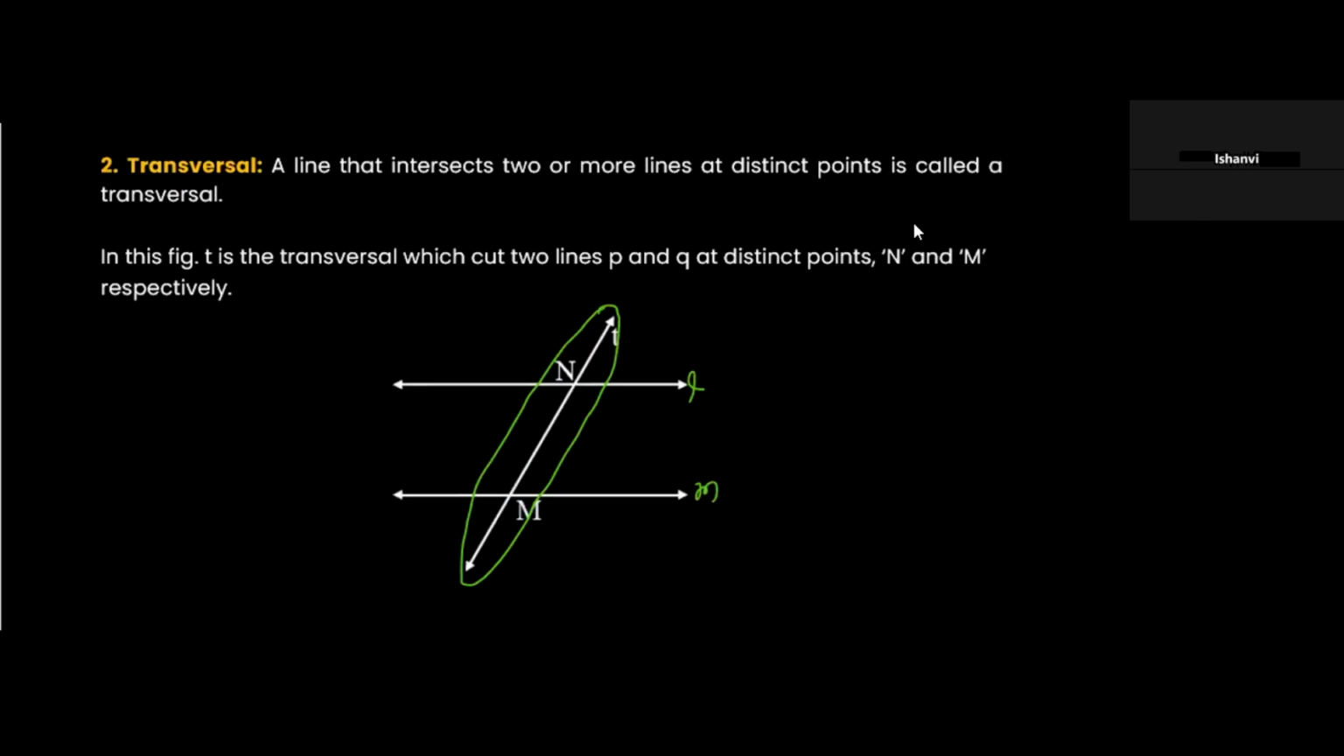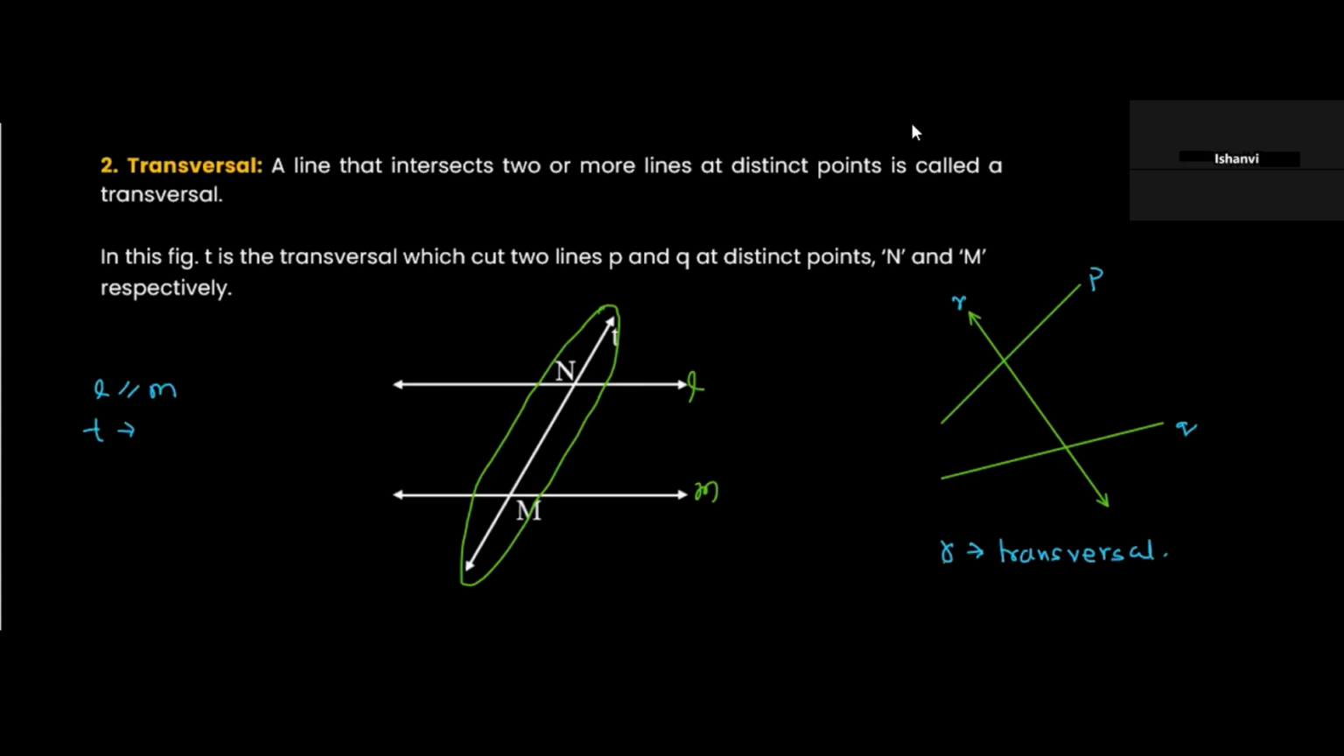So let's say I have a line like this, and a line like this, and there is a third line which is intersecting these two lines. So this will become the transversal. Let's say I have here P and Q, and this is R. R is a transversal. Here we say that L is parallel to M, and T is the transversal.